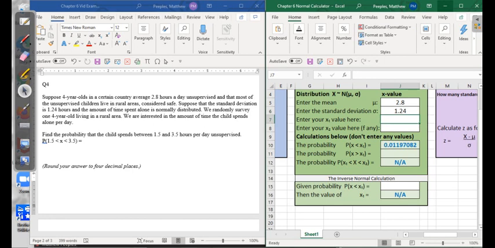This time we want to find the probability that x is between 1.5 and 3.5 hours. So we're actually going to enter two values here in our calculator. We're going to enter 1.5 for x1, and we're going to enter 3.5 for x2. What's our probability? Well, we're going to find our probability right here.